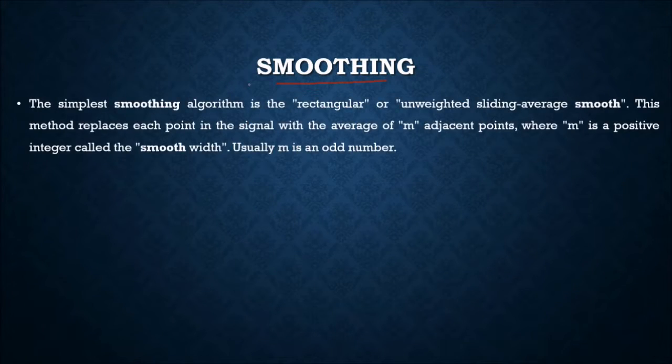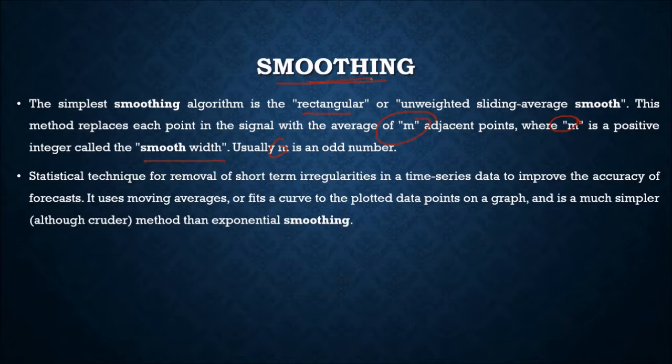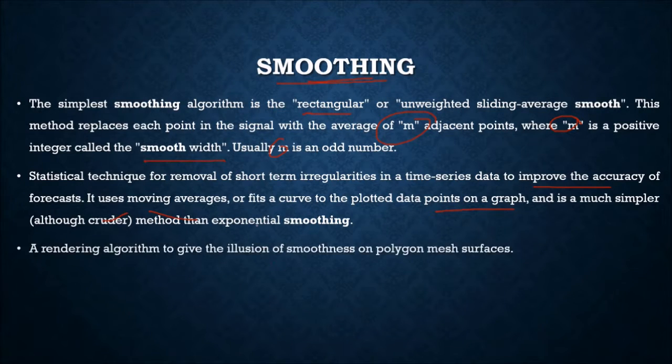What is smoothing? The simplest one, if you have heard about it, is the rectangular or unweighted sliding-average smooth. This method replaces each point in the signal with the average of m adjacent points, where m is a positive integer called the smooth width. m is odd, 3 by 3, 5 by 5. It is a statistical technique for removal of short-term irregularities in time series data to improve the accuracy of forecasts. It uses moving averages or fits a curve to the plotted data points on a graph, and is a much simpler, although cruder, method than exponential smoothing.